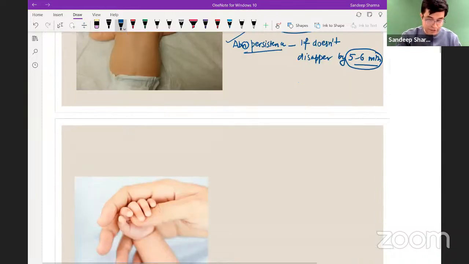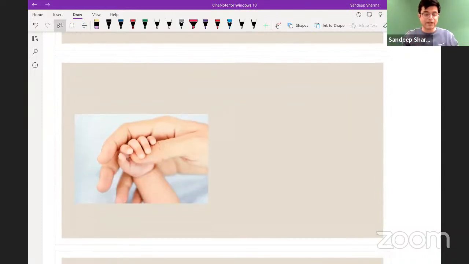Look at the third image. A reflex is being checked. Which reflex is being checked here? This is the reflex called the palmar grasp reflex. Suppose this is the palm of the child, a newborn. If you stroke the radial side, nothing will happen. But if you stroke the ulnar side, the child will try to hold that object using the 4 fingers. Remember, the child will not use the thumb. When the child holds it like this, it is called the palmar grasp reflex.